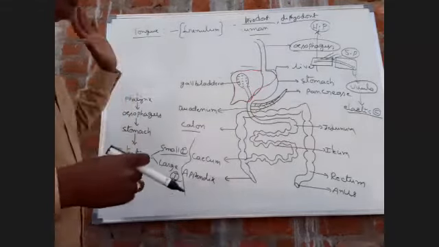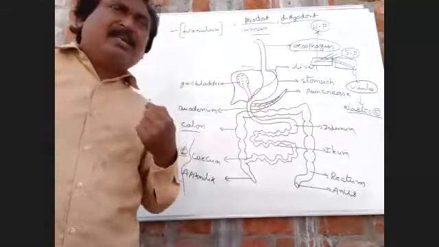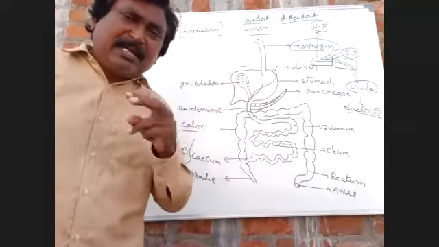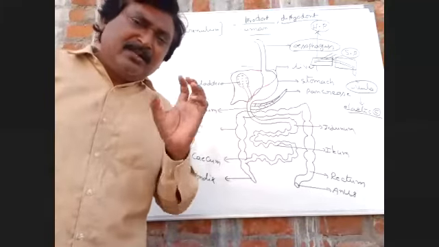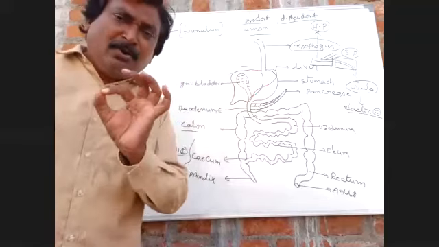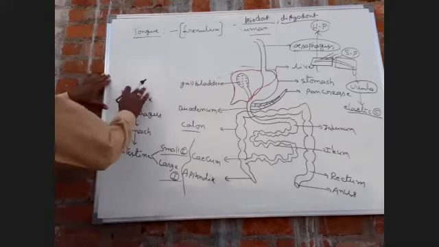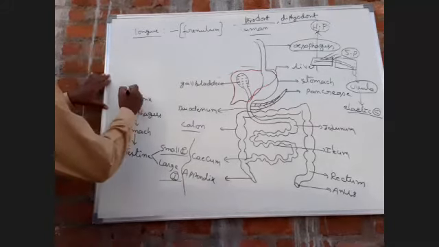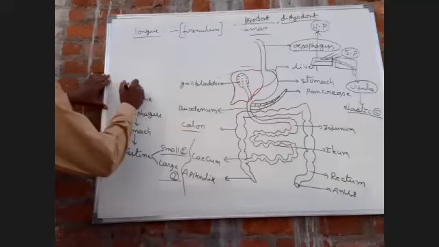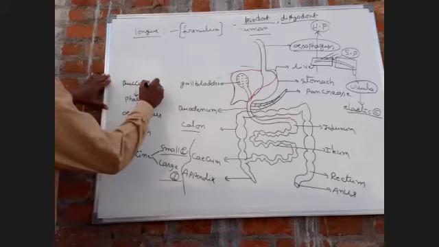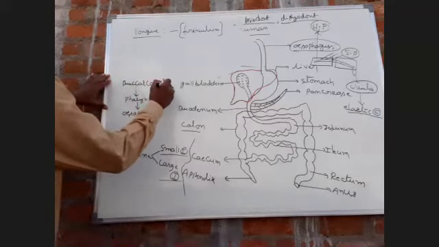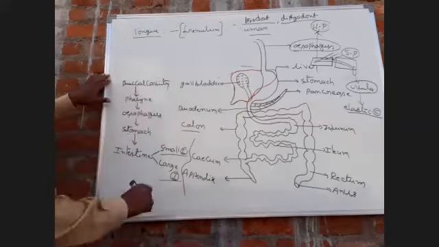This is over. In the buccal cavity, two types of organs are present: the tongue and the teeth. Next, the buccal cavity opens into the pharynx.